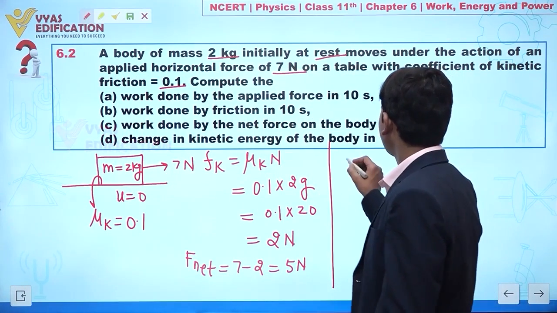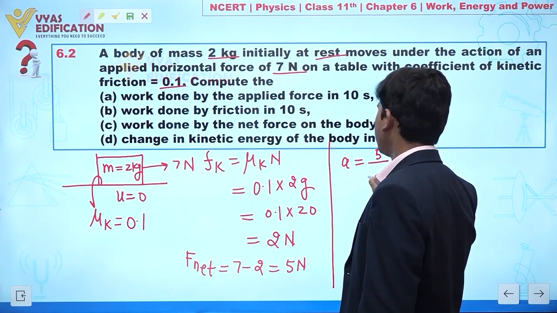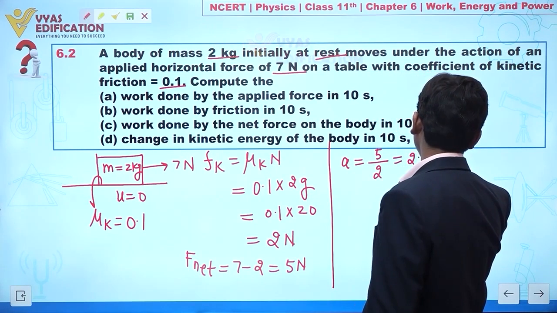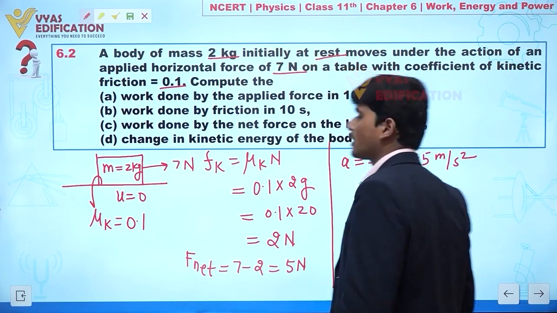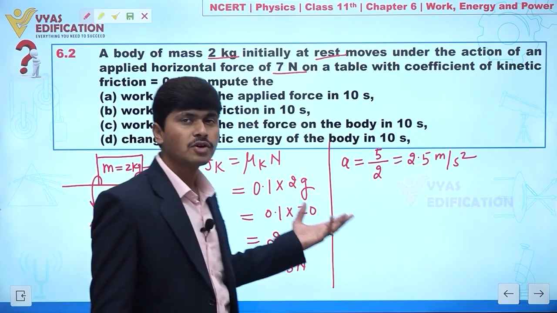Clear? So how can we write the acceleration of this block? Acceleration is given by net force, that is 5, divided by mass. Mass we can say 2. So 2.5 meter per second square. Clear? So can we calculate here, because our objective is to find work done.